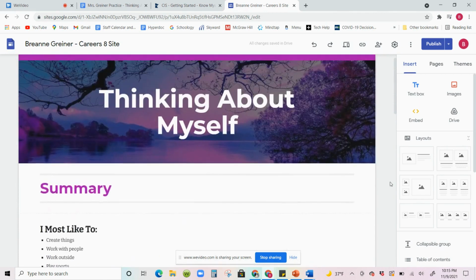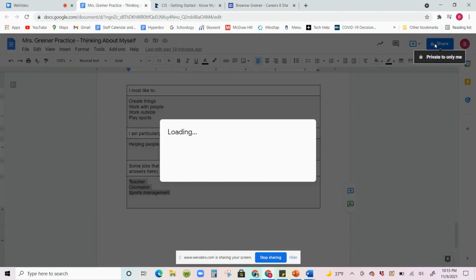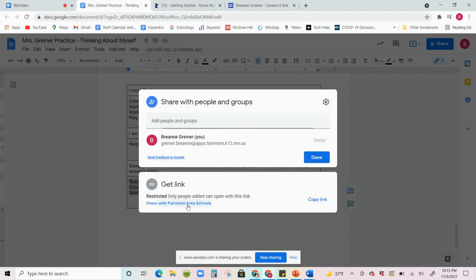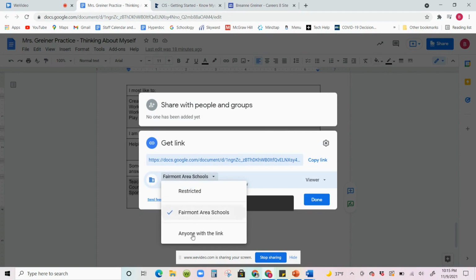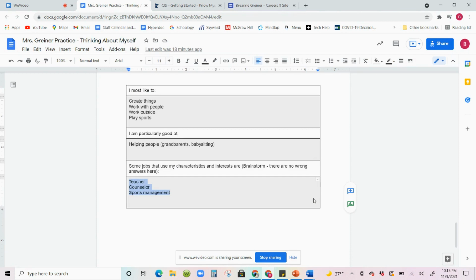So that is set. One thing I just want to double check is that we go back to the worksheet one last time, go to the share button, and change this to public, so anyone with the link. Okay. And then they can view it. You don't need to give them permission to edit or anything like that, just to view, and then click done. That way I can definitely see the worksheet that you completed. That's it. Once you get that done, you are done with this lesson.